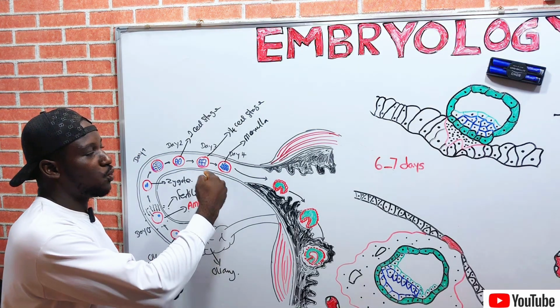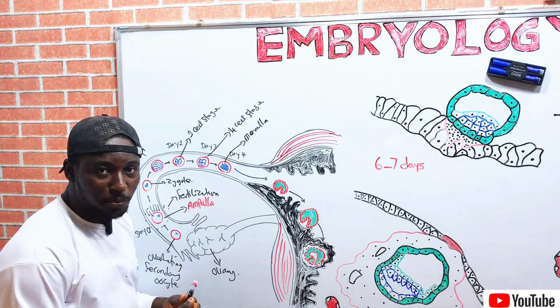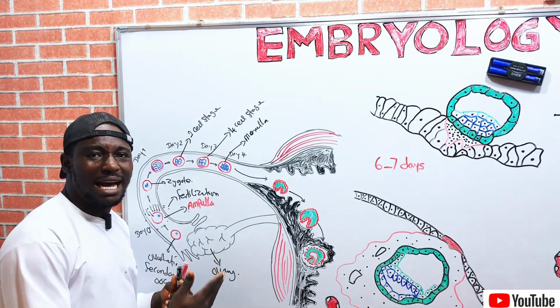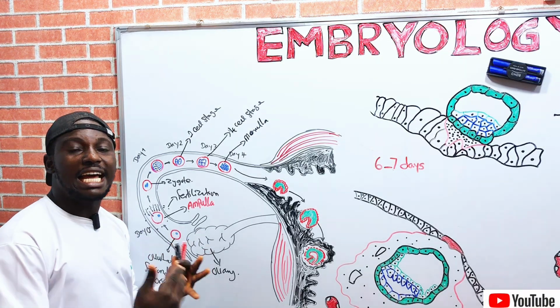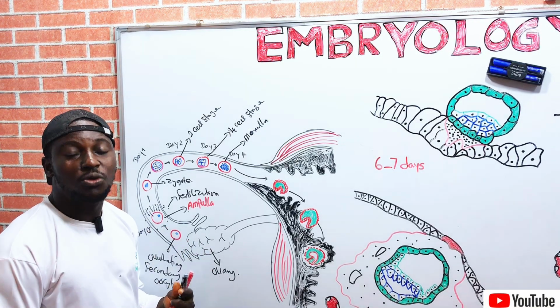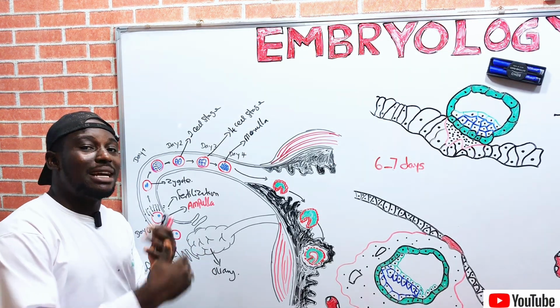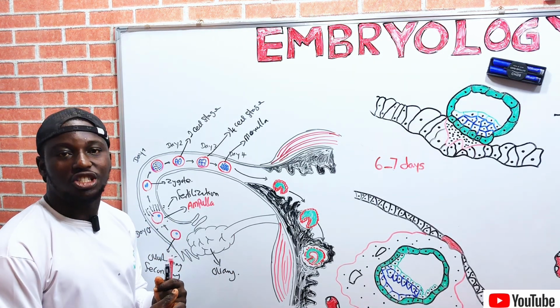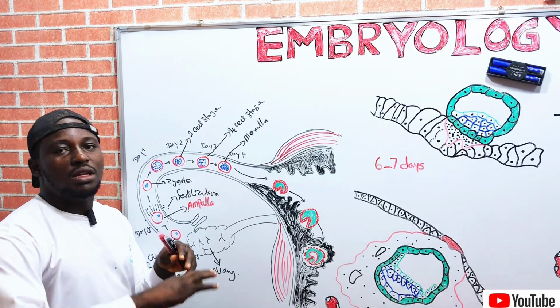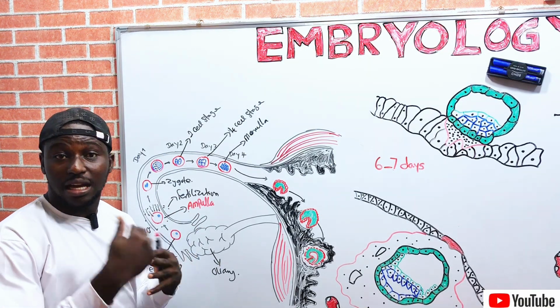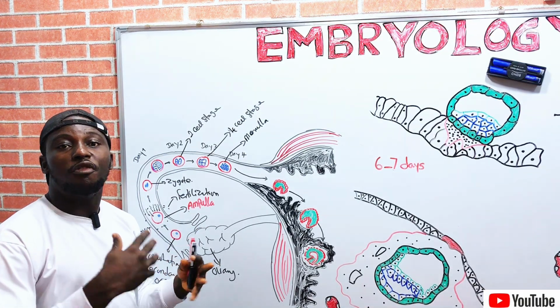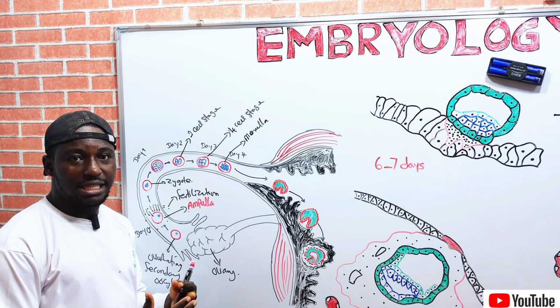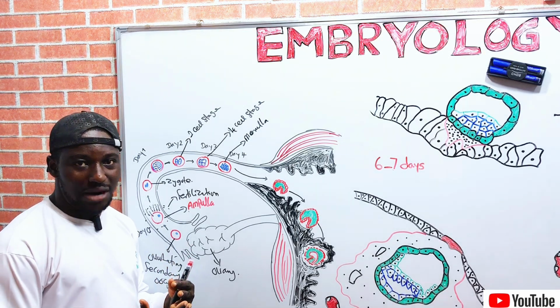So these cells will divide into two to form the inner cell mass, which is the inner layer of the cell, and the outer cell mass, which is the outer layer of the cell. That inner cell mass is called the embryoblast, while the outer cell mass is called the trophoblast. The embryoblast actually forms the embryo, while the trophoblast generates nutrients for the developing embryo, right?